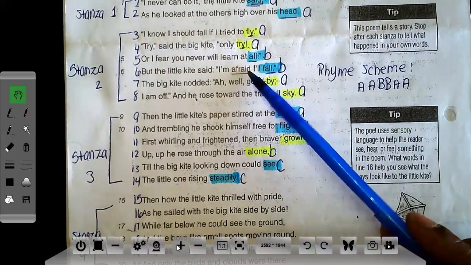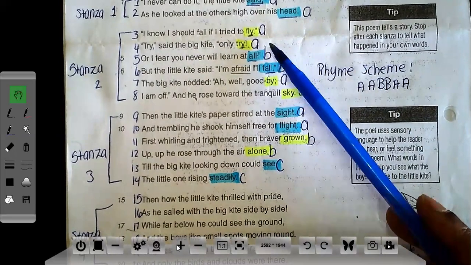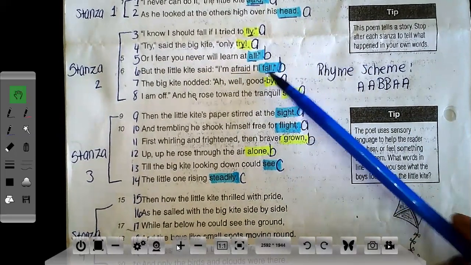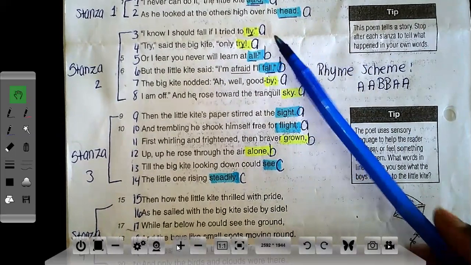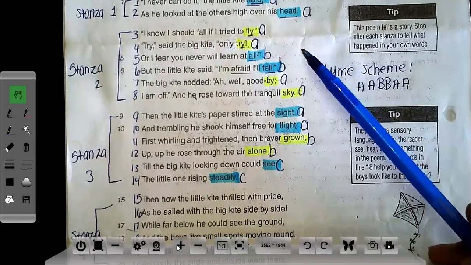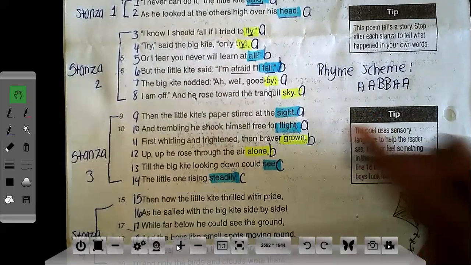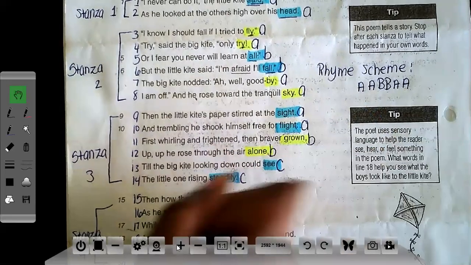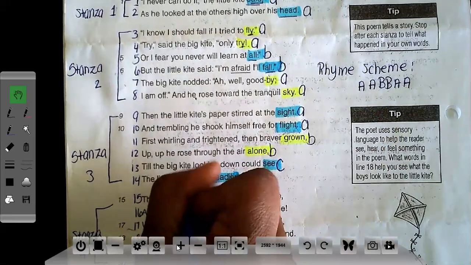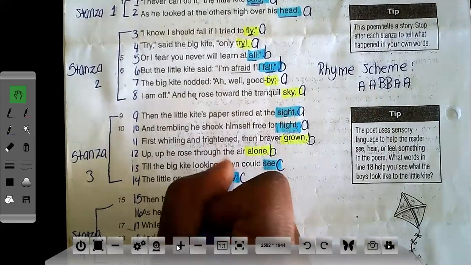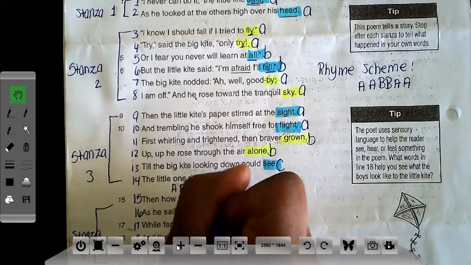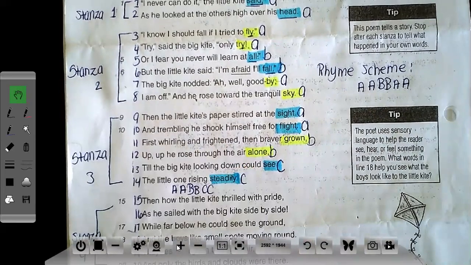Okay, so do we notice if they do not rhyme, they have to get a new letter? Stanza 2 was different because the rhyme scheme was a little different. Buy and sky actually rhyme with fly and try. So that's why those four words had to get the same letters, because they actually rhymed with fly and try. Okay, so the rhyme scheme for stanza 3 would be A, B, B, C, C. So again, the rhyme scheme tells you the pattern of the rhyming words.